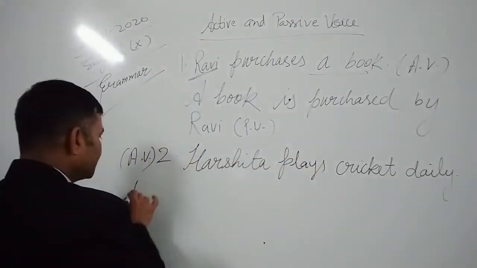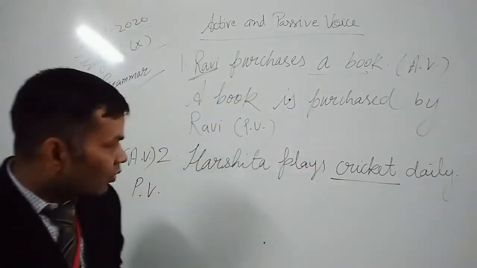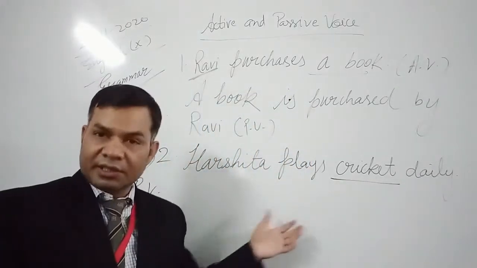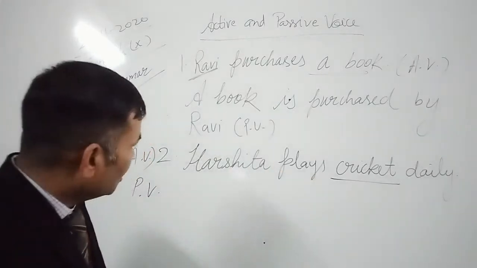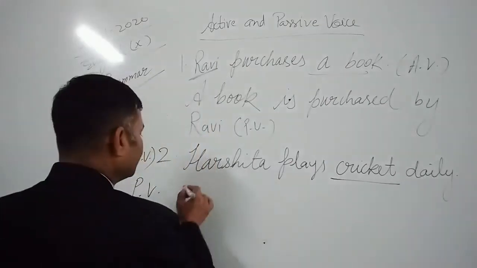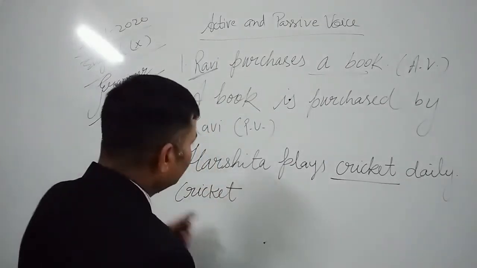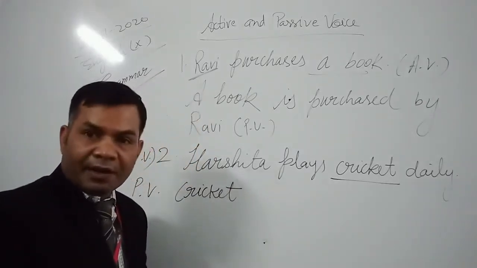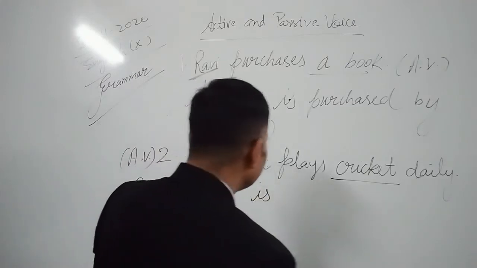Now in passive voice, once again we are going to make this object a subject. This object should be written at the place of subject. Cricket, then the helping verb is, are, am. Cricket is, okay.